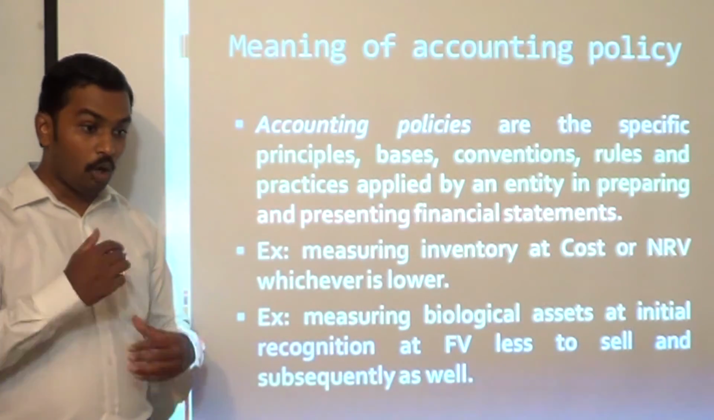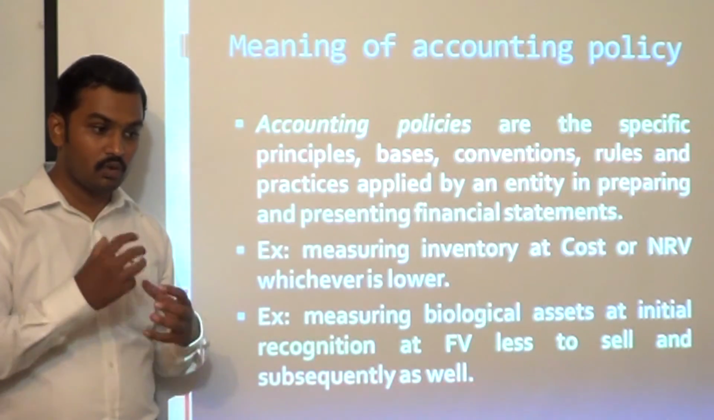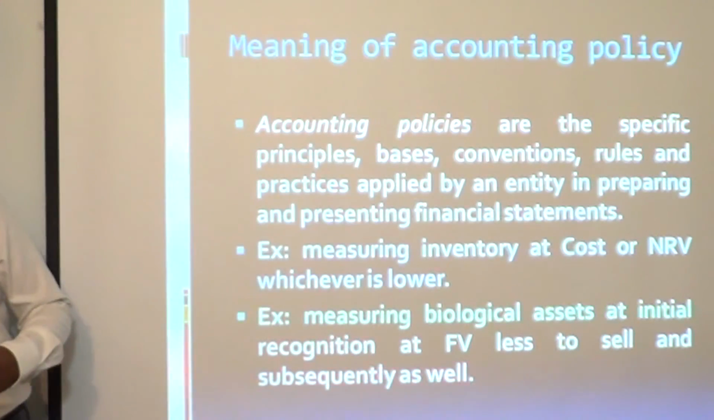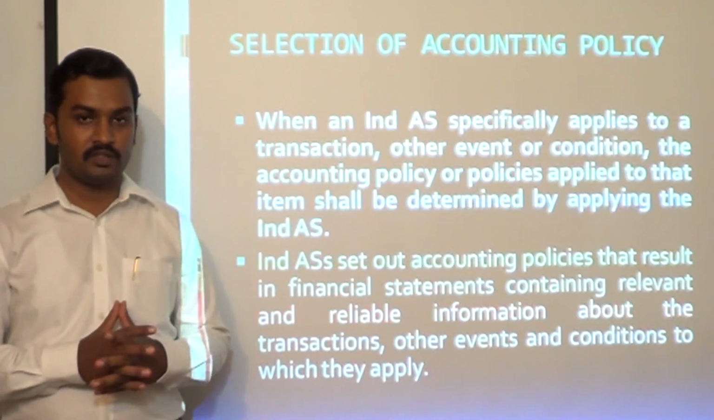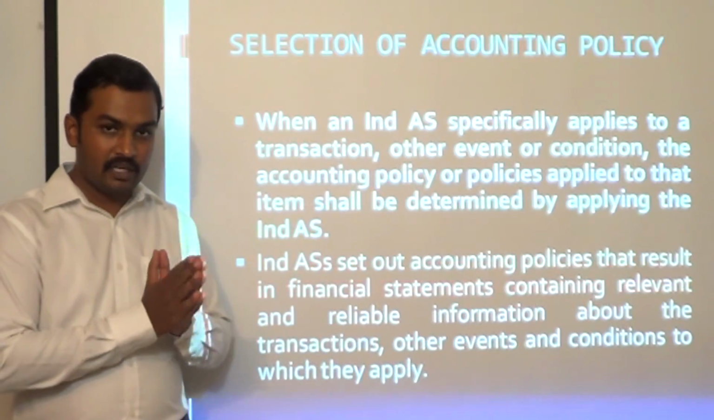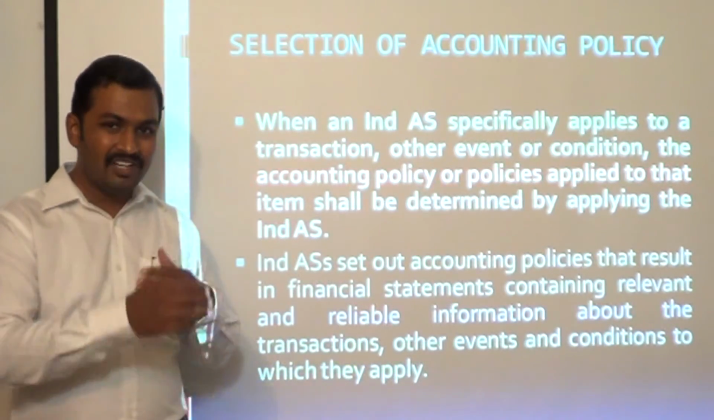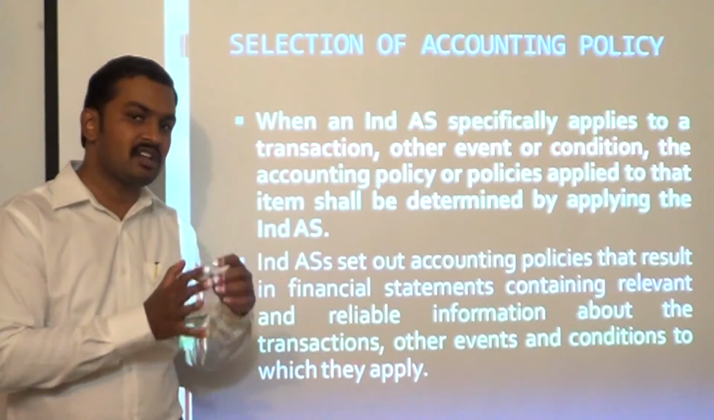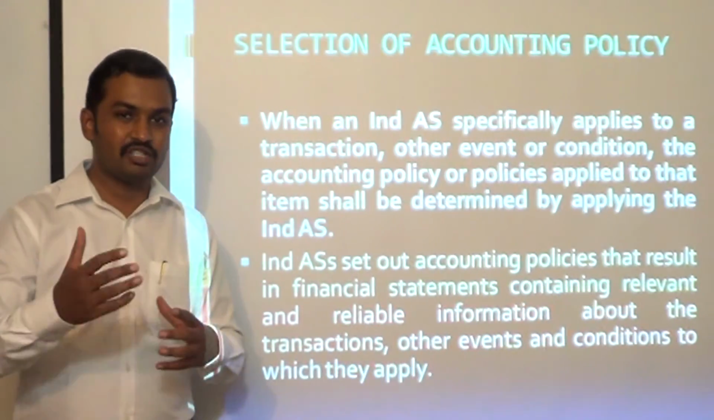Okay. But how to select an accounting policy for a particular transaction, event or condition is what we are going to discuss right now. So now, how to select an accounting policy? The standard divides it into, we can say, two situations. There is a particular transaction, event or condition for which we are trying to select an accounting policy, and that matter is either covered by an Ind AS, or it is not covered by an Ind AS. How do you deal with selection of an accounting policy?